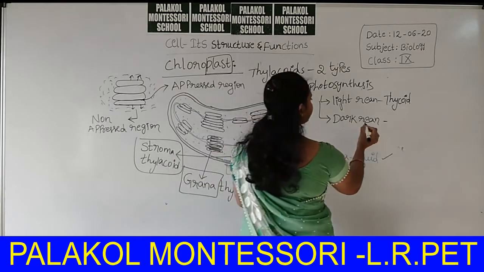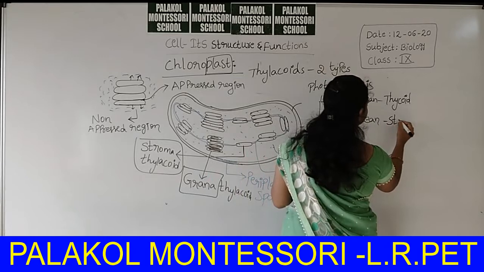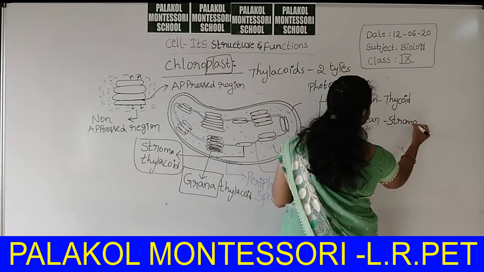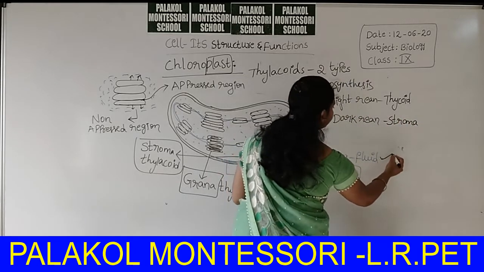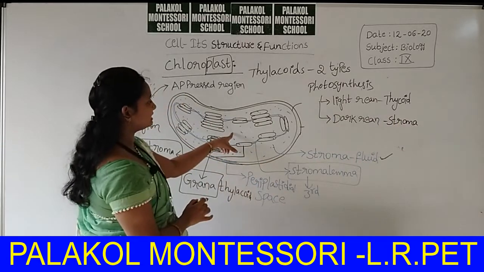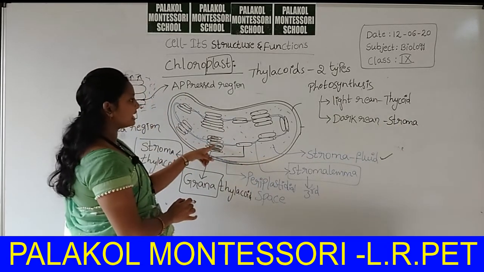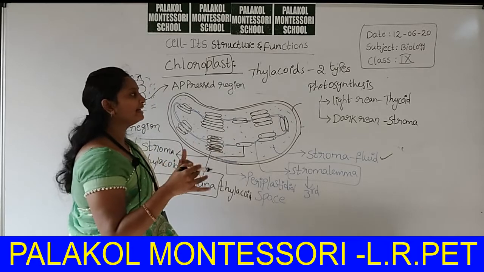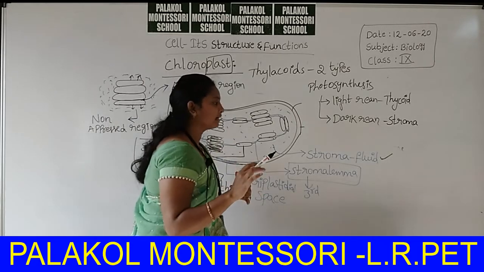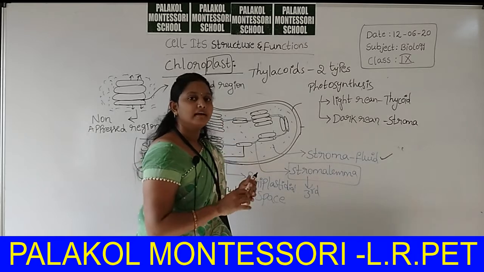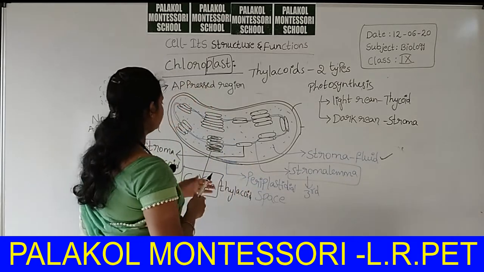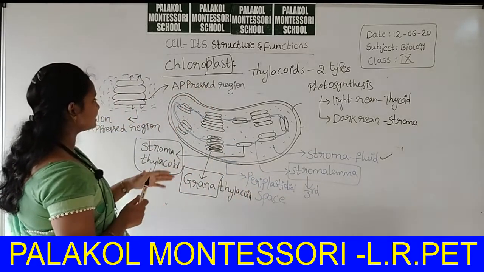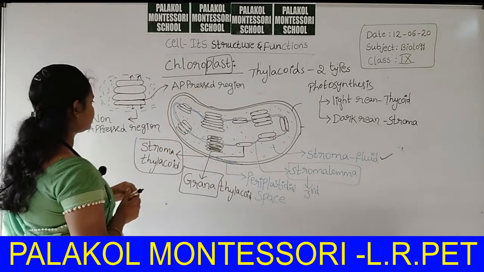So, this dark reaction takes place in which region? Stroma. Stroma is nothing but fluid. Dark reaction takes place in the fluid. Light reaction takes place in the thylakoid. Is it clear? Further explanation will come in your upcoming classes. Now, this is about chloroplast.